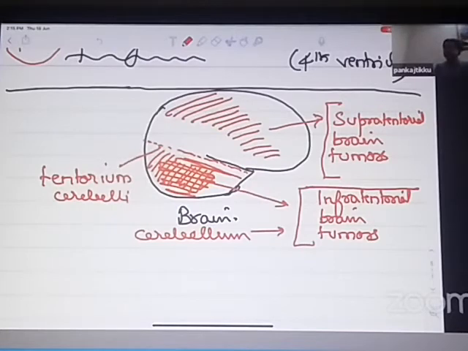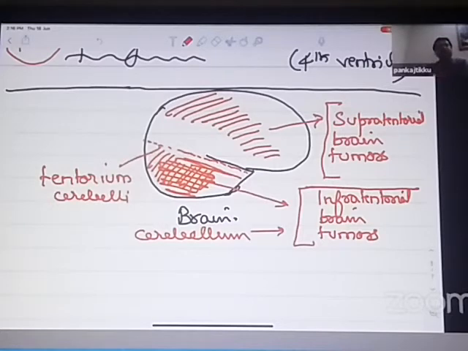I'll just revise brain tumors once again because it's a complicated topic. See, brain tumors, based upon whether they are lying above the tentorium cerebelli or below the tentorium cerebelli, are divided up into supratentorial brain tumors and infratentorial brain tumors. Supratentorial arise from the cerebral cortex. Infratentorial normally arises from the cerebellum area, below the tentorium cerebelli. So most of the brain tumors which arise from the cerebellum will be called infratentorial brain tumors. Infra means below, tentorial means below the tentorium cerebelli.